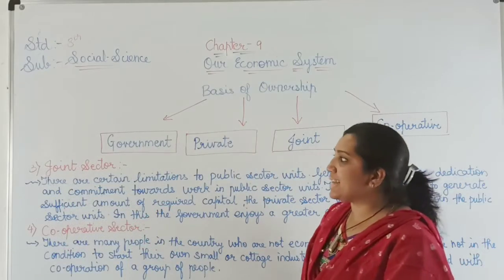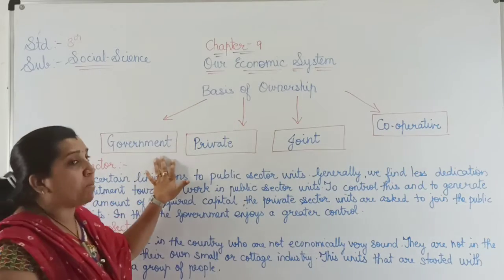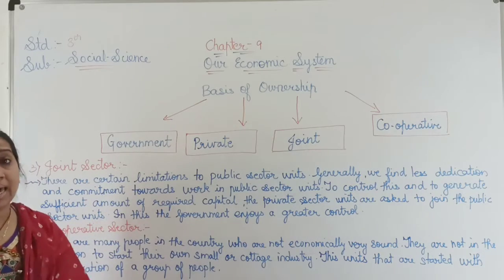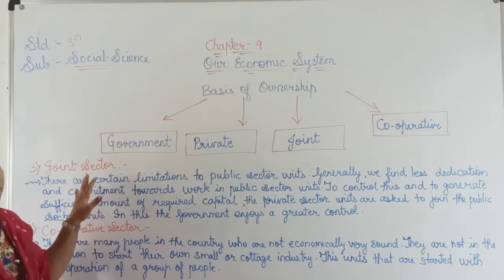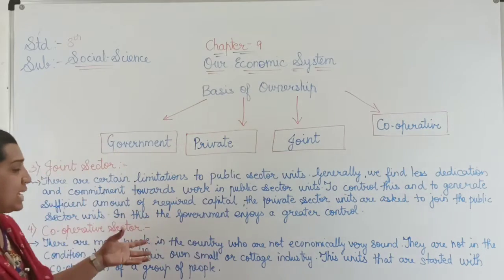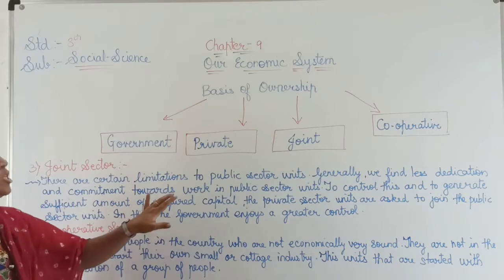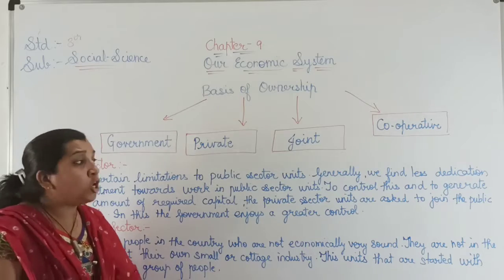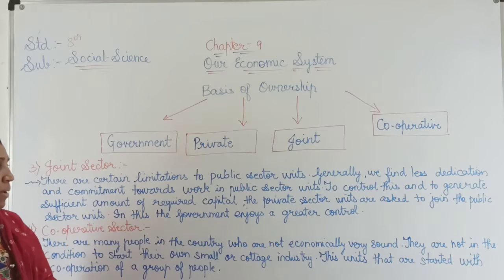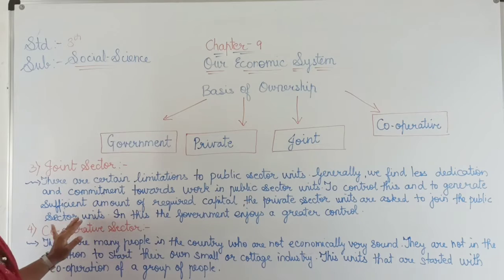Now let us study the joint sector. Already we have covered two points, that is government and private. Now what is joint sector? There are certain limitations to public sector units, that is the government sector. Generally, we find less dedication and commitment towards work in public sector units. To control this and to generate the required capital, private sector units are asked to join the public sector units.